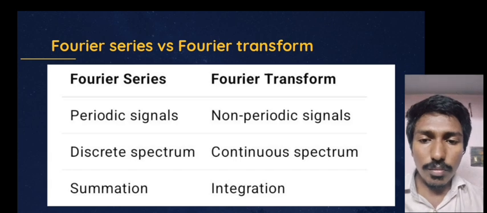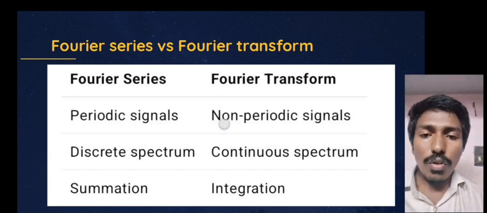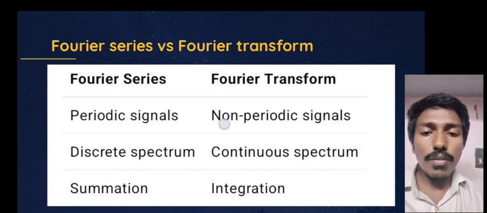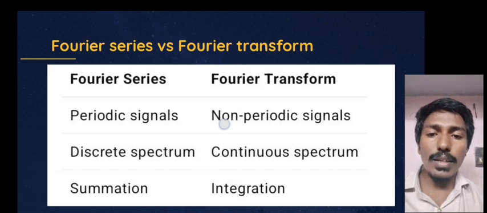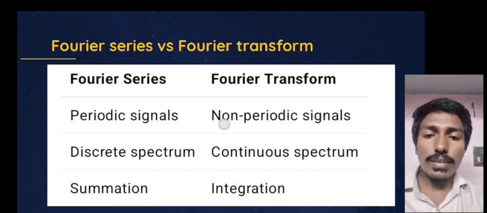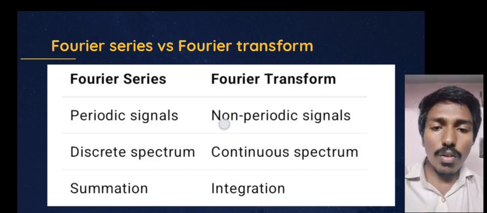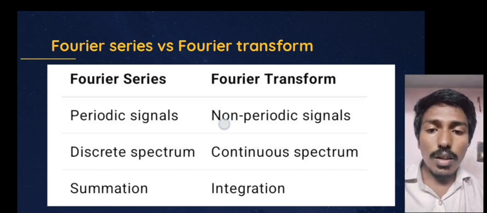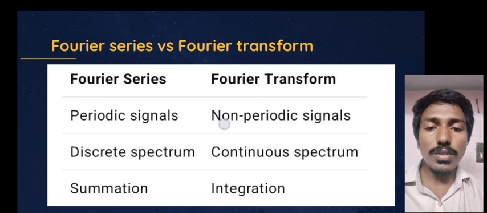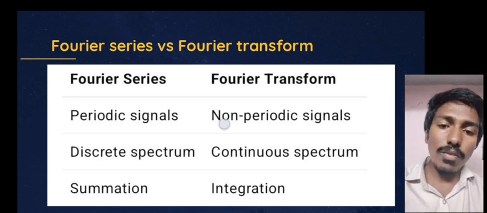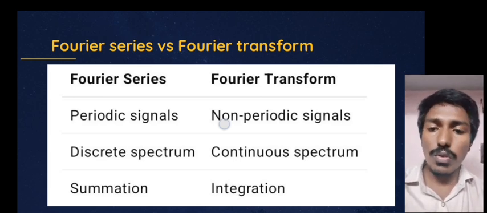So the Fourier transform uses integration, and it gives a continuous spectrum for a non-periodic signal. That's it. We can derive the Fourier series from the Fourier transform, that's the inverse. And we can get the Fourier transform again from the Fourier series.